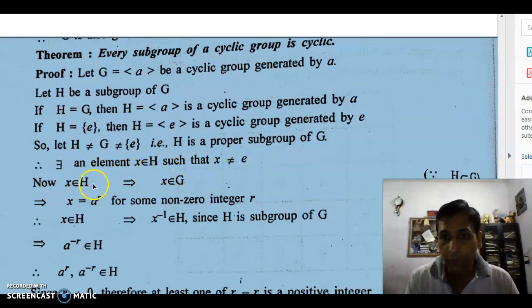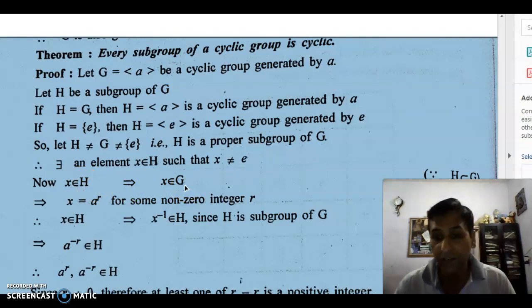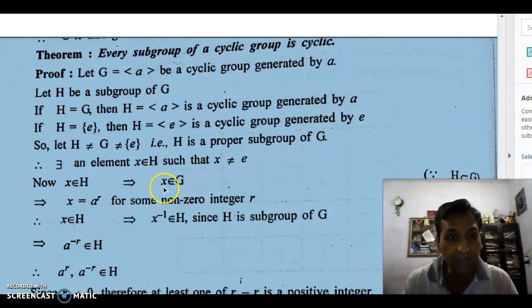Since H is a subgroup of G, every element of H is also an element of G. So X belongs to H implies X belongs to G, because H is a subset of G. But G is cyclic and generated by A. It means this X belonging to G can be written as an integral power of A. So X is equal to A^r for some non-zero integer r.